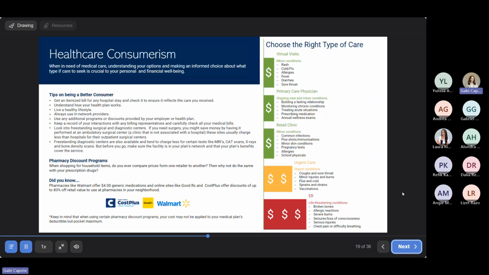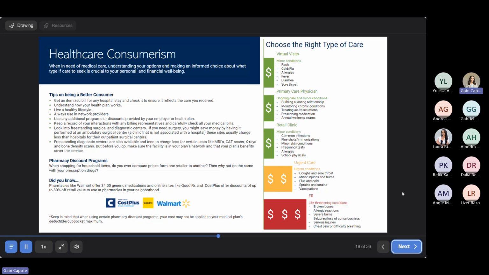Here we also have a healthcare consumerism page. It's very important to be an informed and smart consumer when it comes to your healthcare. So we have some tips on being a better consumer, as well as some information regarding pharmacy discount programs. So just a great way to save some extra money through your pharmacy.